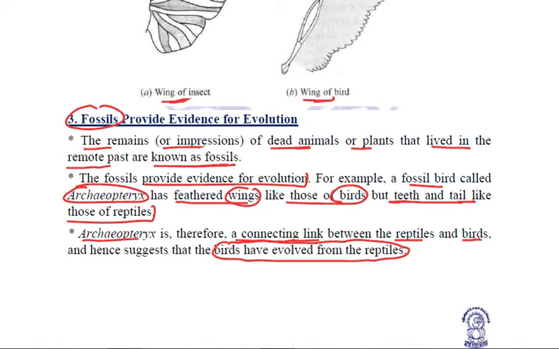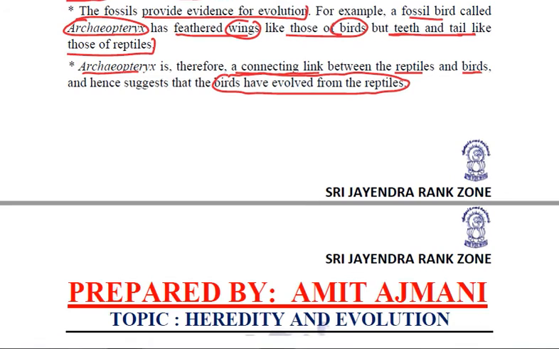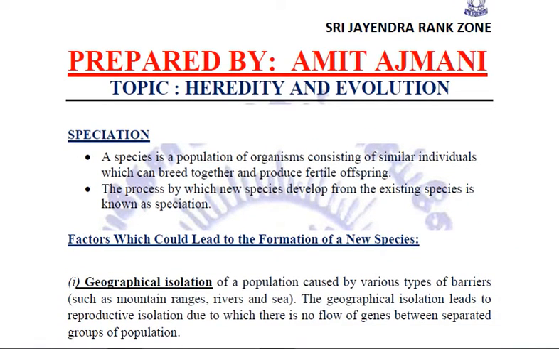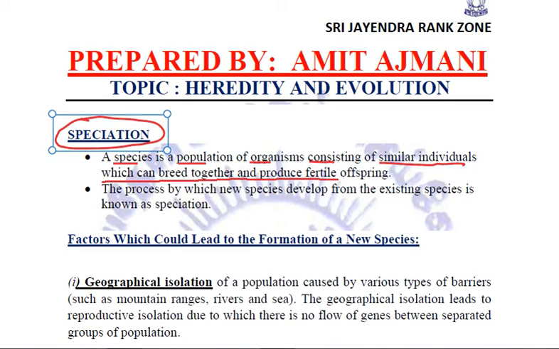Next are the fossils, the remains of the dead and the decaying plants and animals. And all of these provide evidence for evolution in one way or another. That means evolution has taken place. Right? Now coming to a very important process, that is speciation. First of all, let us know what is a species. A species is a population of organisms consisting of similar individuals which can breed together and produce fertile offspring.